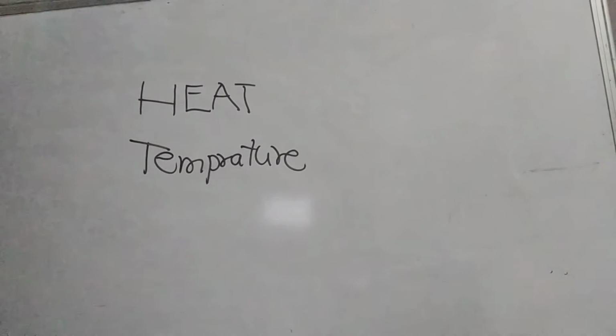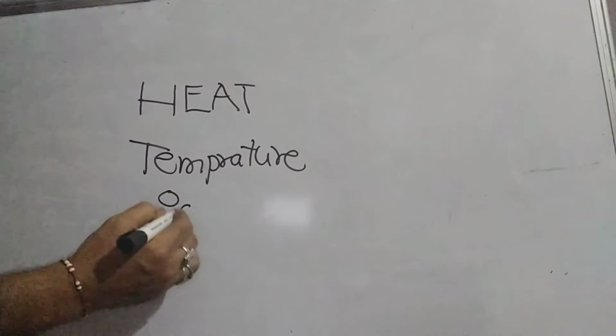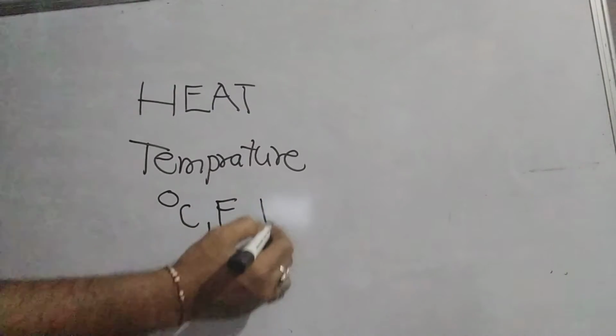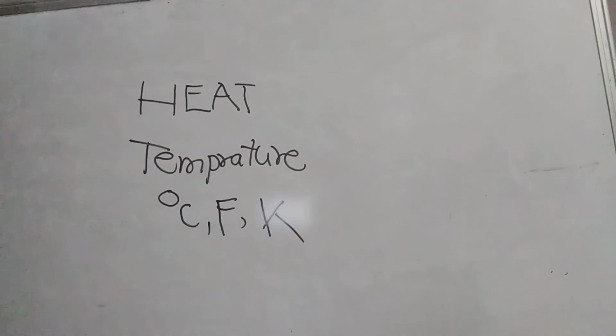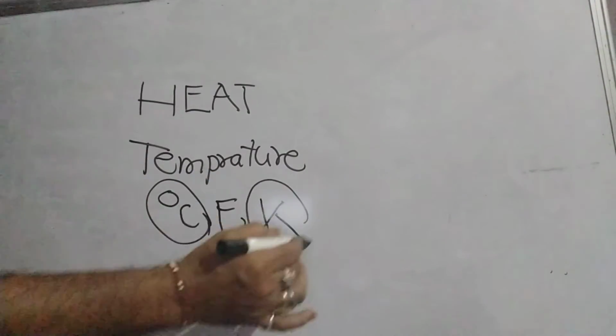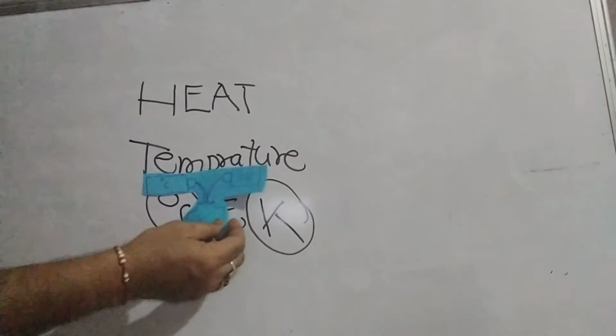How do you measure the temperature? There are different forms of temperature. One is degree centigrade, another is Fahrenheit, and also absolute temperature, that is Kelvin. For our 10th class, we have degree centigrade and Kelvin. So how do we convert degree centigrade into Kelvin and Kelvin into degree centigrade? Let us see that.